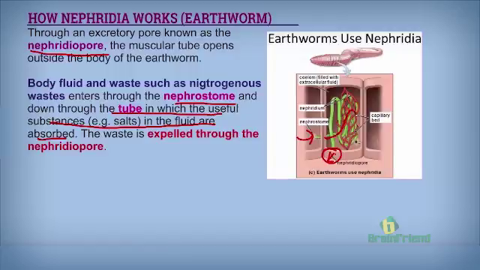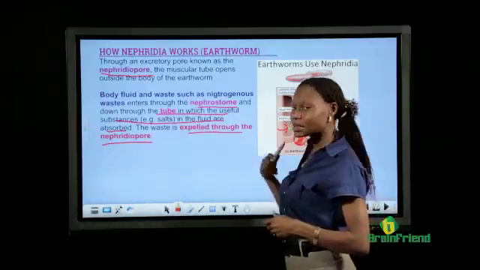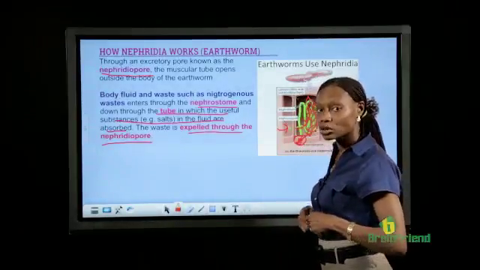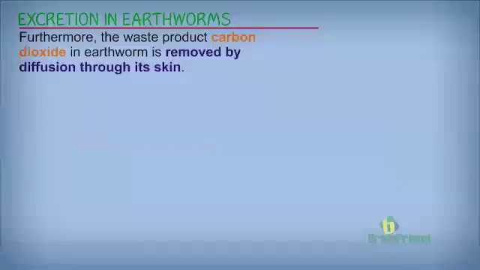What is left of the fluid goes out through the nephridial pore. And that's how the earthworm expels substances it does not need from its body. Some other way through which the earthworm removes its waste products is by simple diffusion. Waste such as carbon dioxide.